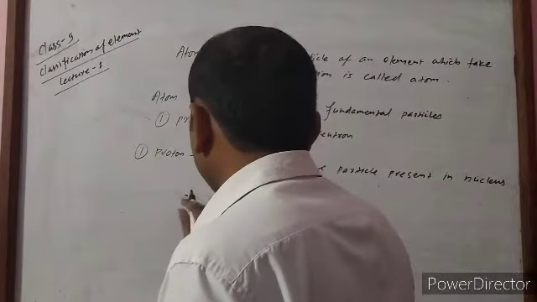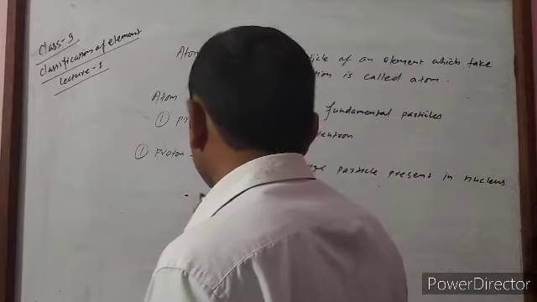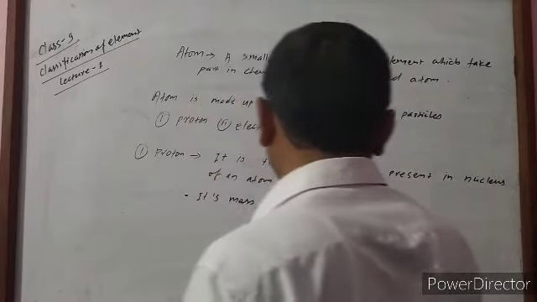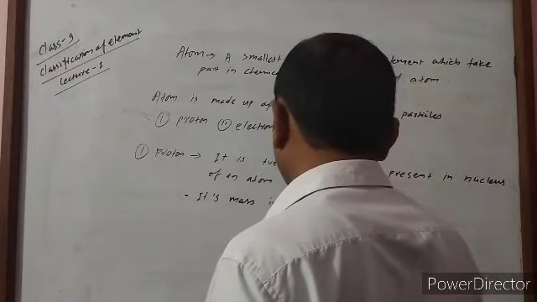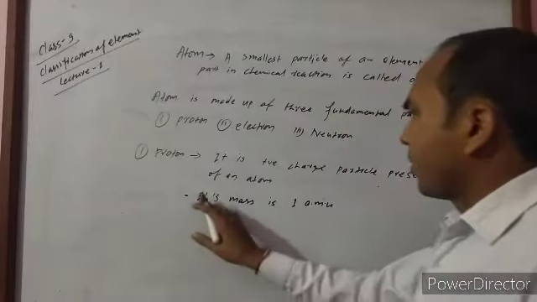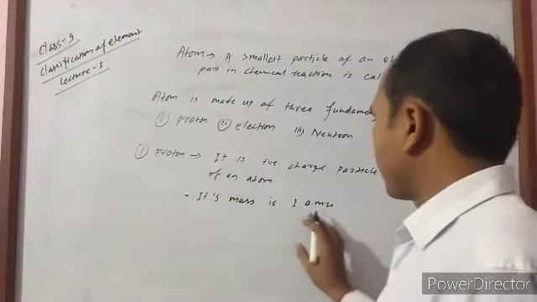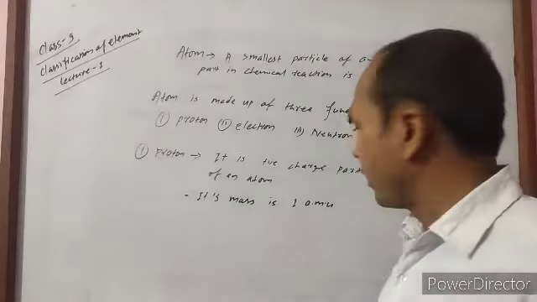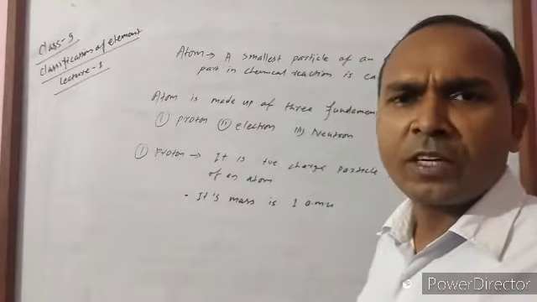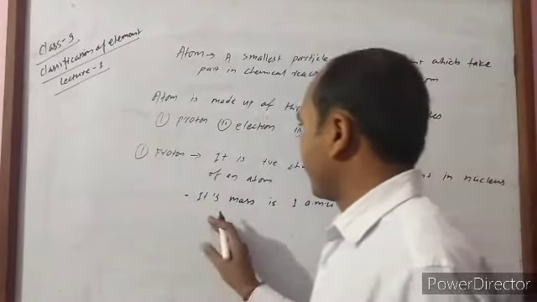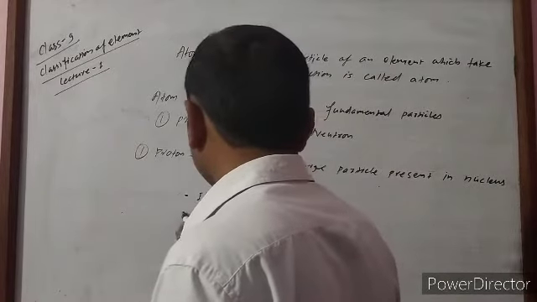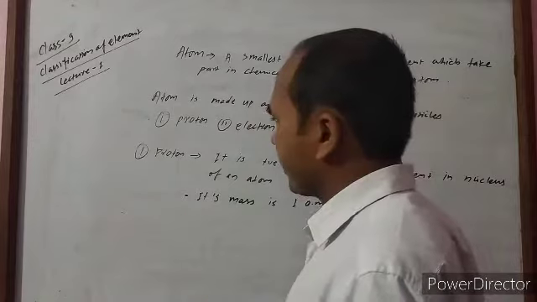When we express its mass, the mass of a proton is 1 AMU. 1 AMU is equal to 1.67 into 10 to the power minus 27 kg. That is very small. And it is a positively charged particle, as we already know.